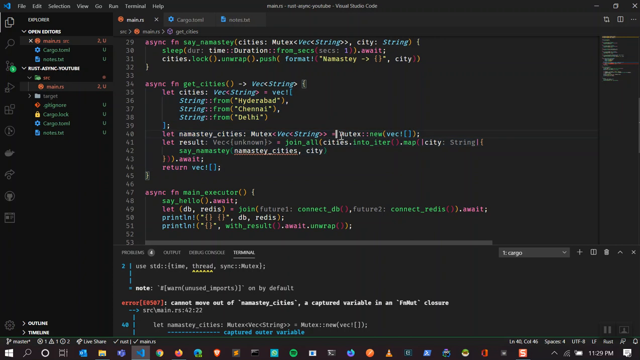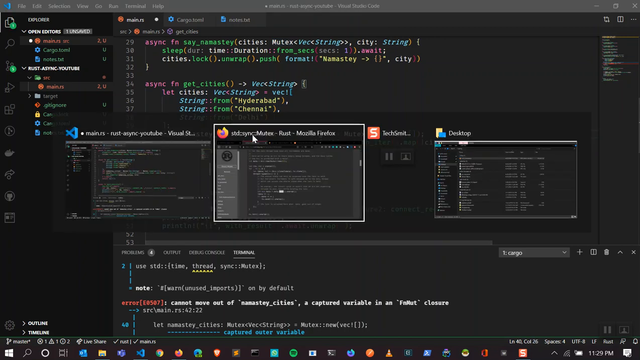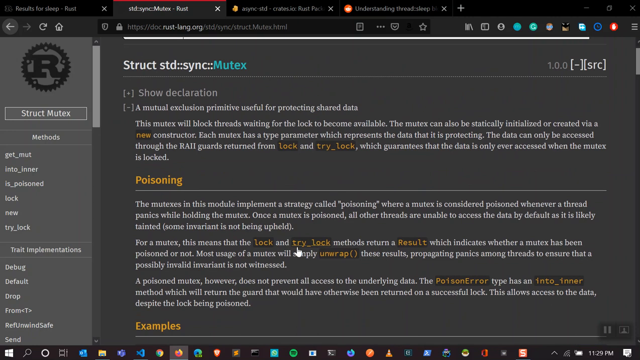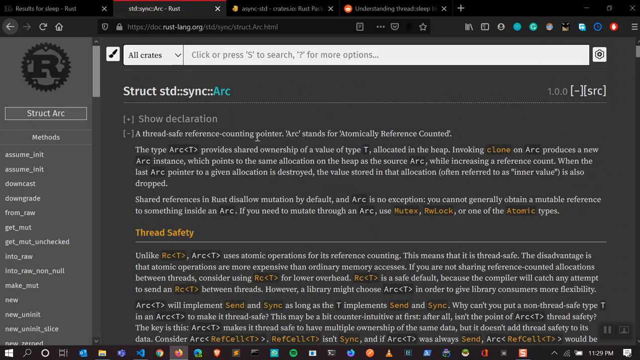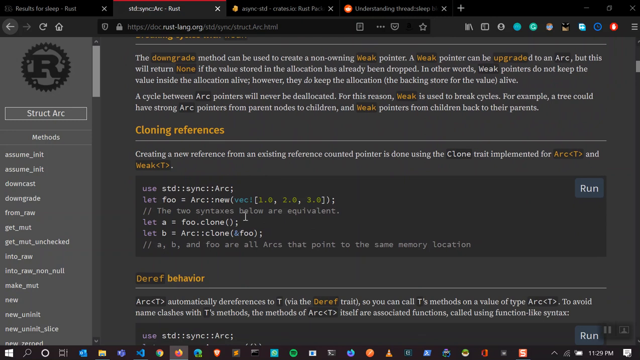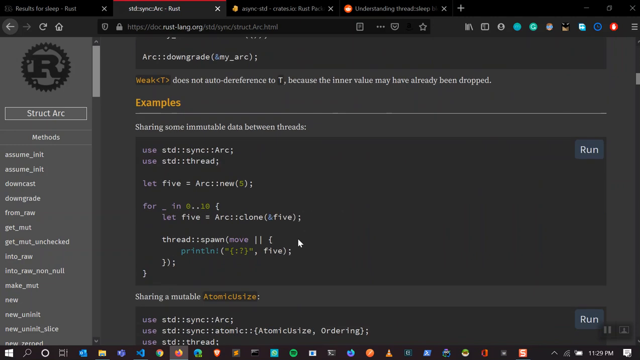So to achieve that, we need something called Arc. So let's see what Arc is first. Write Arc, I guess. Sync Arc. That's about it. So a thread-safe reference-counting pointer. Arc stands for atomically reference counted. So if you want to share any data between threads or asynchronous functions, we can use Arc. So what Arc does, the two syntaxes below are equivalent, we have an example, right? Yes. So we have Arc, which is cloned for each iteration and then passed on to the thread.